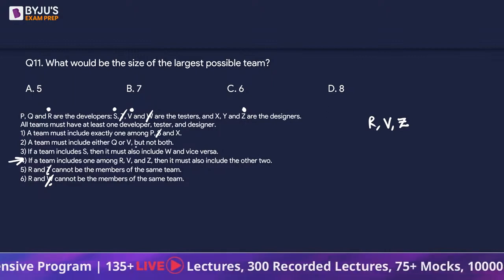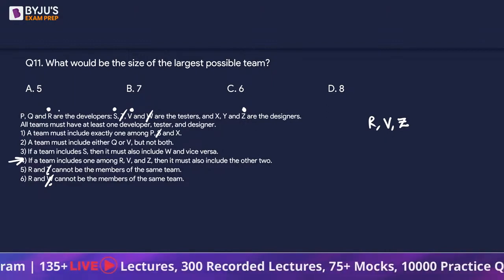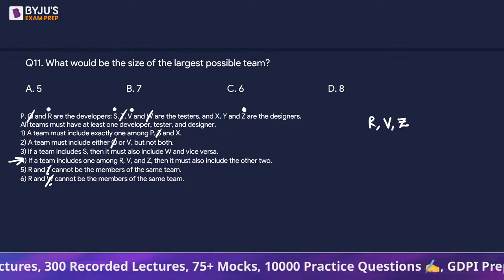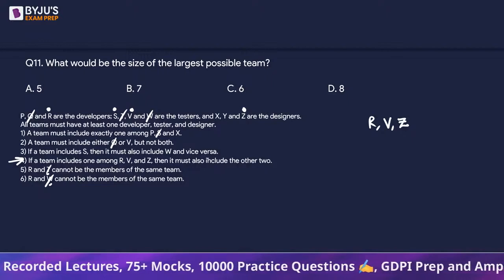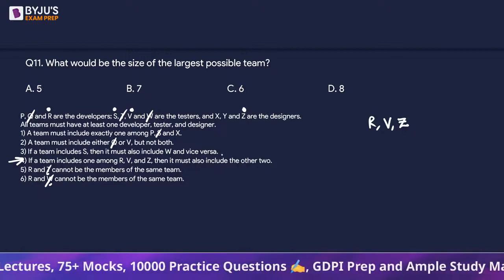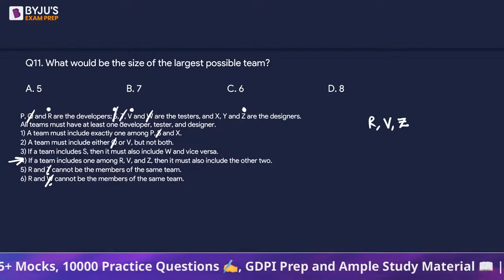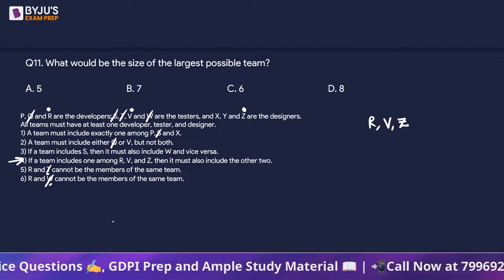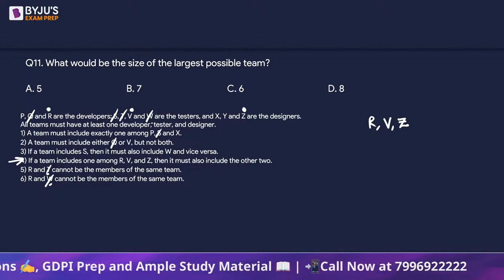Now, between Q or V, only one can be taken. So can we say we can remove Q also? If a team includes S, then it must include W and vice versa. So S is out here. I should have crossed it rather than put a dot. We can't take S because W is not there.